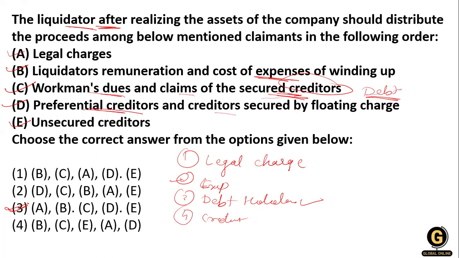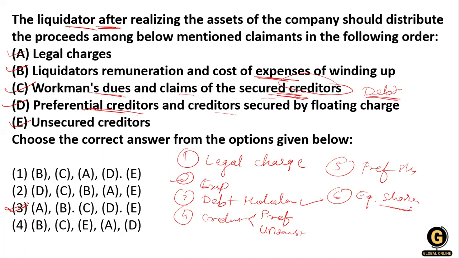After that, the preferential creditors, so while paying the creditors he gives preference to the preferential creditors, and after that the unsecured creditors. Then he makes payments to the preference shareholders. And if any amount remains, all of it goes into the hands of the equity shareholders. Clear? So option number 3 is right over here.